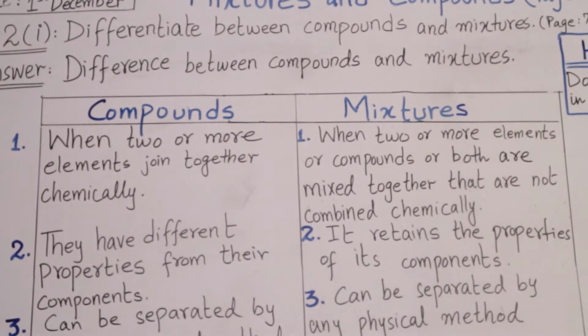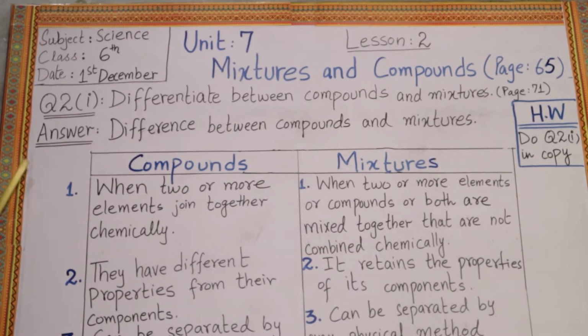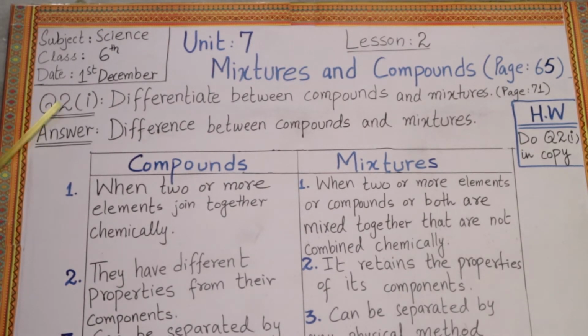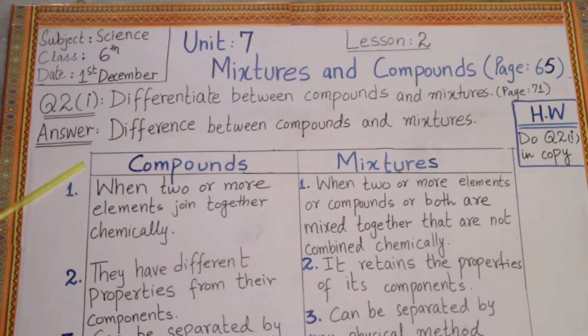You can find this question number 2, part 1 on page number 71. And all the answers, you can find on page number 65. You can get help from page number 65. Now question number 2 is: differentiate between compounds and mixtures. Answer: difference between compounds and mixtures. You have to draw the table for the difference between compounds and mixtures.